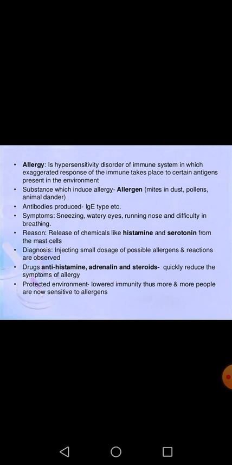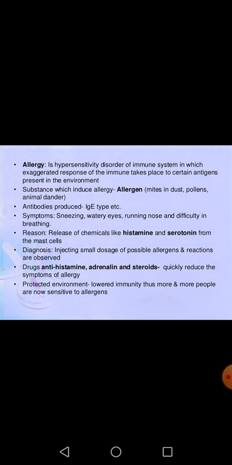Substances which cause allergy are called allergens, and allergens might be mites in the dust, pollen grains, animal dander, egg, milk, or various other kinds of allergens. And what are the various symptoms of allergy? Sneezing is a symptom of allergy, watery eyes, a running nose, and sometimes difficulty in breathing are also symptoms of allergy.